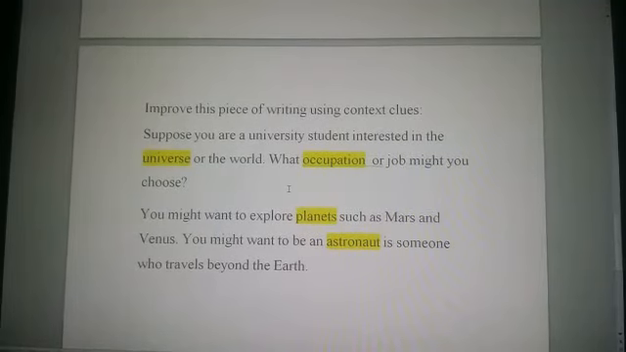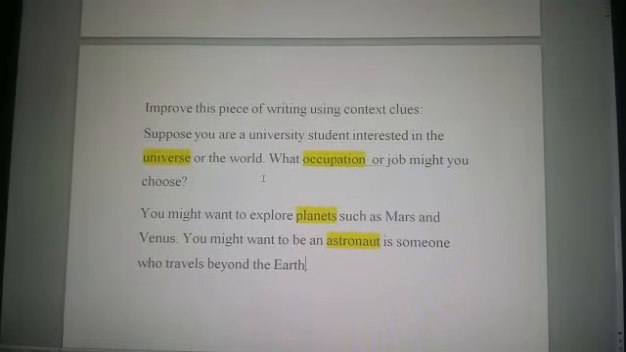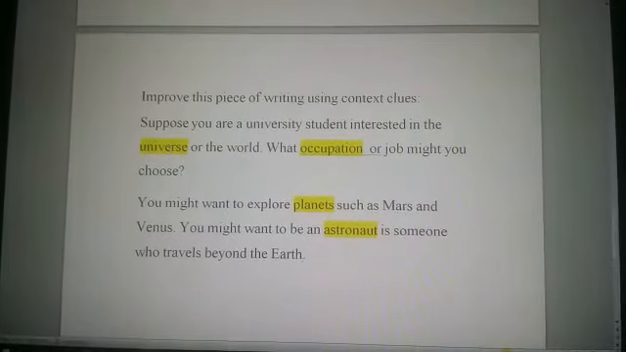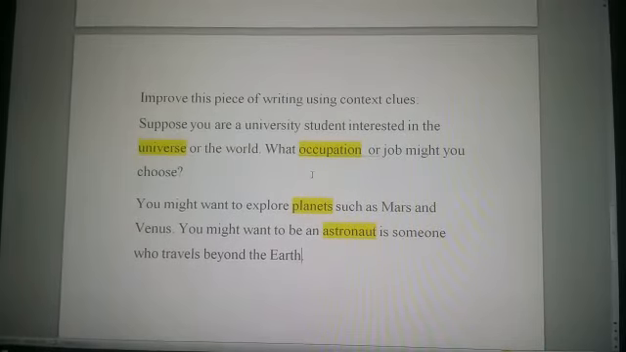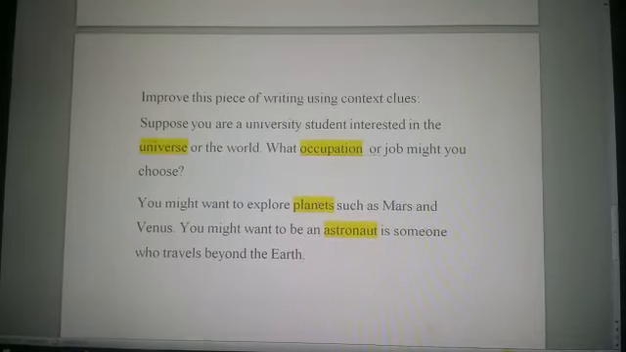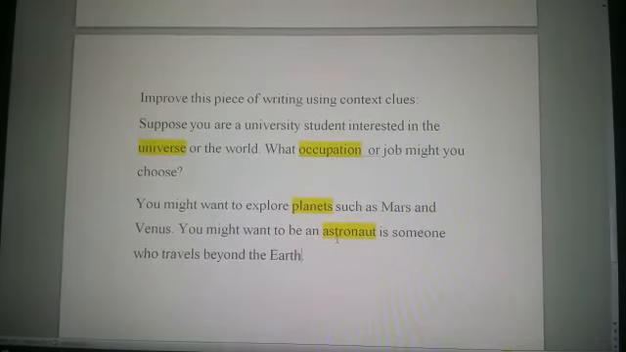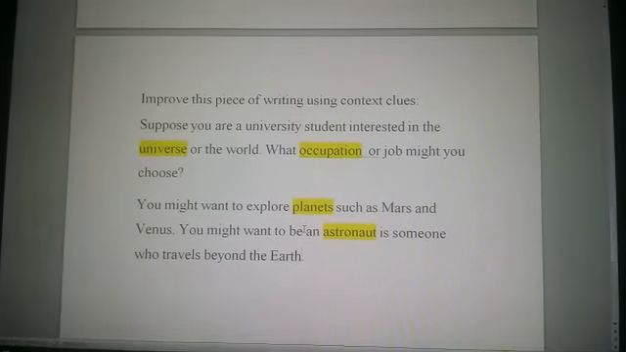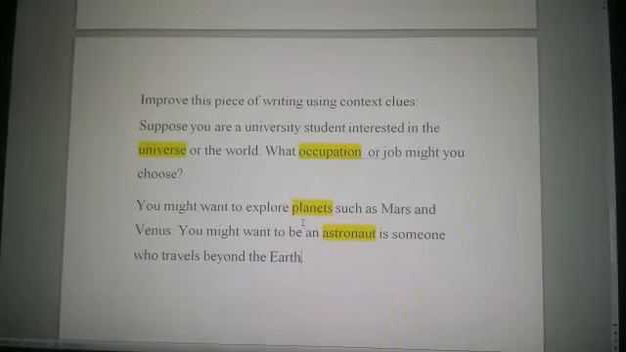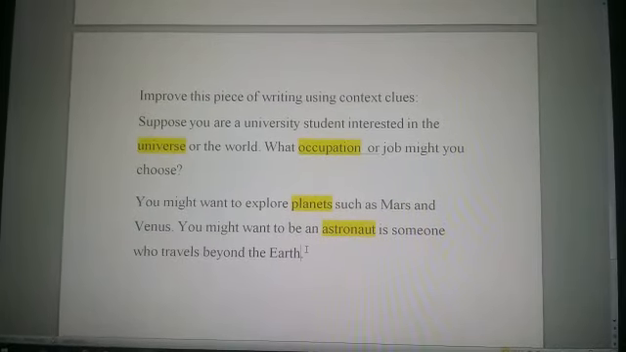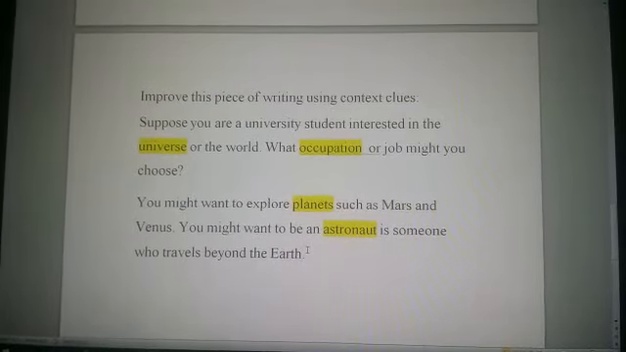Now I used the 3 context clues to help my reader understand the text better. I used restatement, the universe or the world. I used restatement, occupation or job. I used definition: an astronaut is someone who travels beyond the Earth. I also used examples such as planets, such as Mars and Venus. I hope you have understood the 3 context clues to help you in reading and writing.